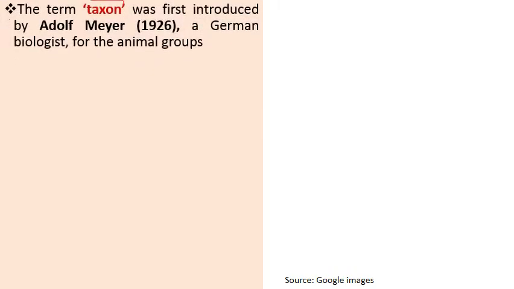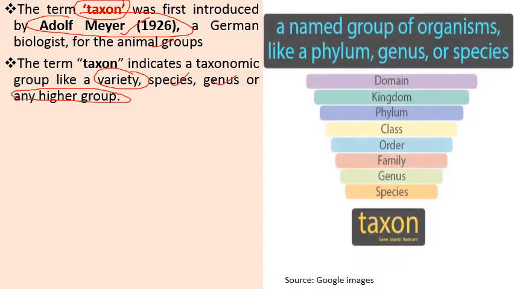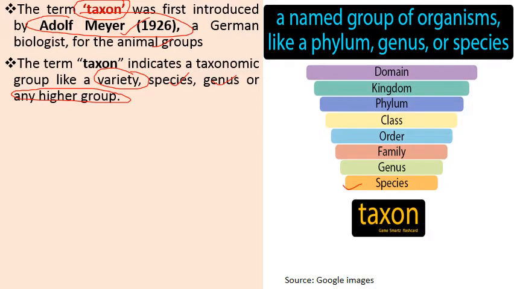Next, there is the important term taxon. It was first used by Adolf Meyer in 1926, a German biologist, for animal groups. The term taxon indicates a taxonomic group like variety, species, genus and higher groups. This term is used for a particular species, a particular genus or a particular higher group. For example, species and genus represent taxa, and higher groups also represent taxa. So a named group of organisms like phylum, genus, or species is known as a taxon.